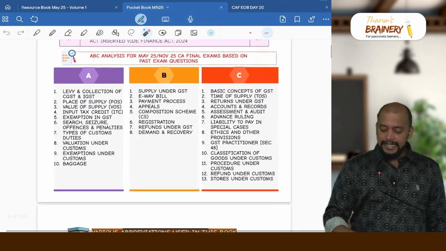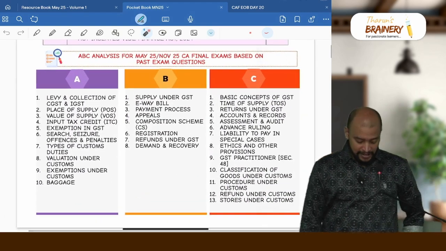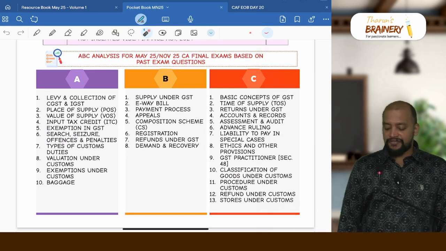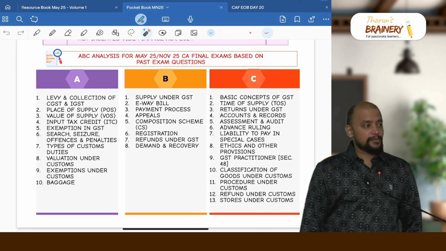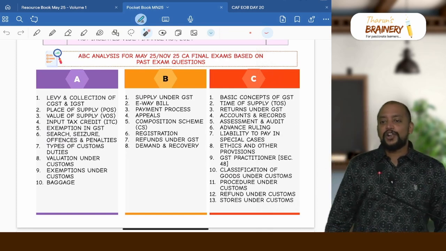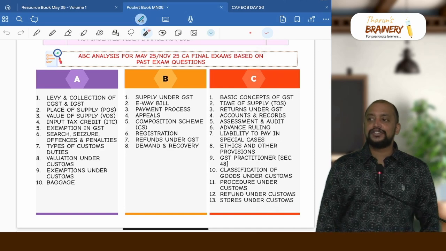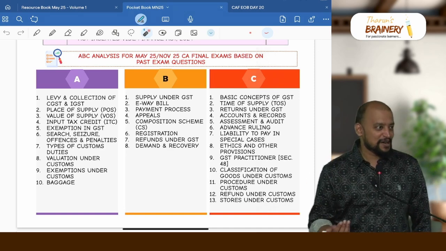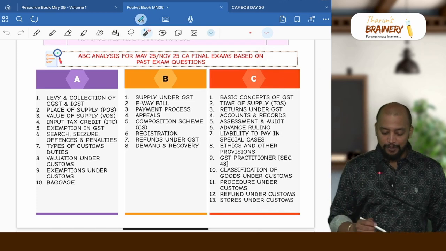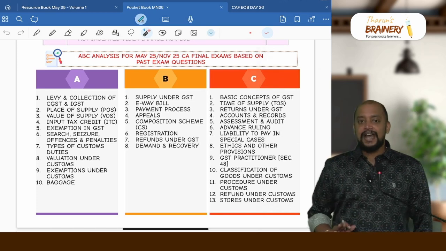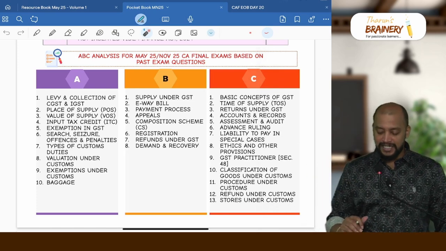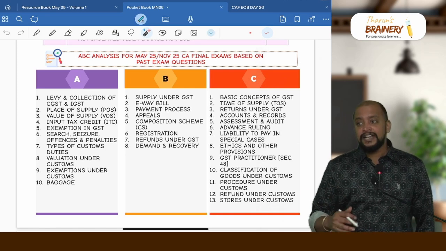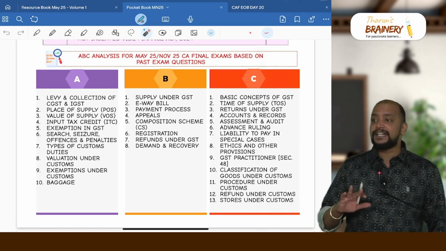And this is the ABC analysis for the May 25 or November 25 exam based on past exam questions, but it is not necessary that this ABC analysis is followed by ICAI. As we all know about ICAI, they need not follow this ABC, but just as a reference point I have given the ABC analysis. Maybe for all other subjects ABC will work out, but not for DT and IDT.